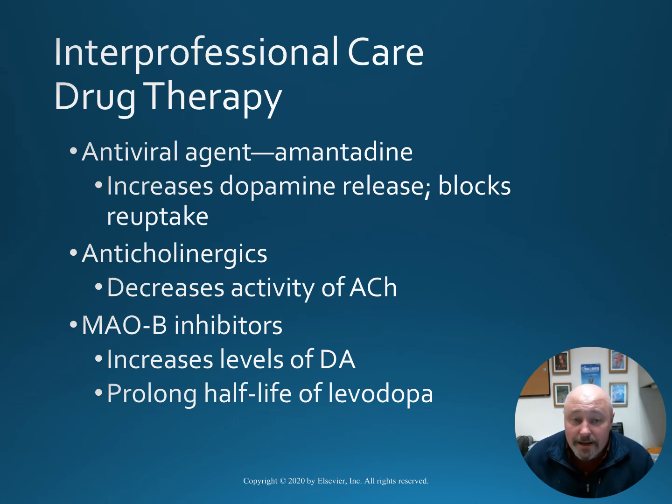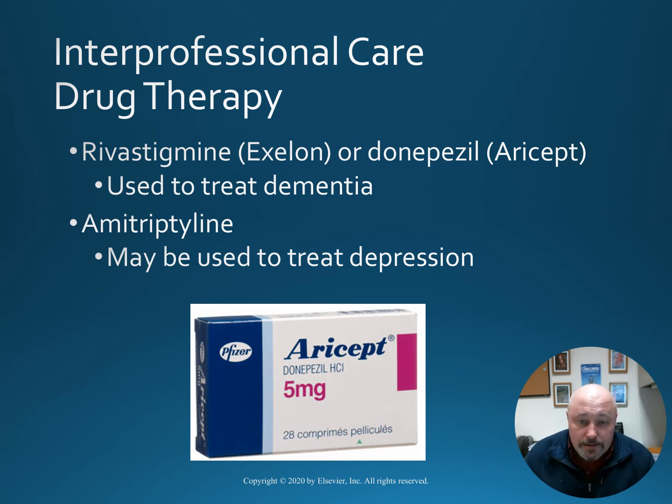Other options may be amantadine that increases dopamine release while blocking its reuptake, anticholinergics to decrease the activity, and MAOB inhibitors that both increase the levels of dopamine while prolonging the half-life of levodopa. Other options may be drugs like Exelon or Aricept that are used to treat dementia, and amitriptyline that may be useful in helping to treat the depression.